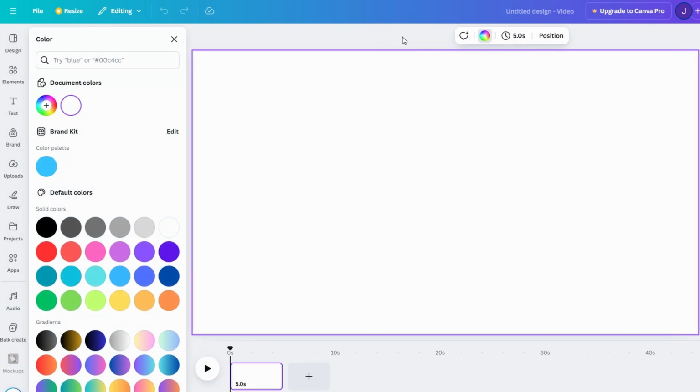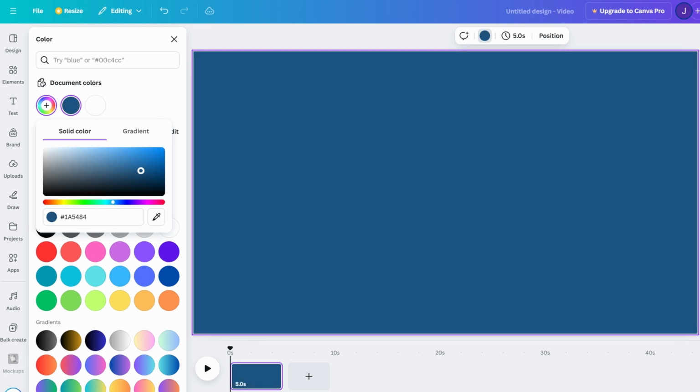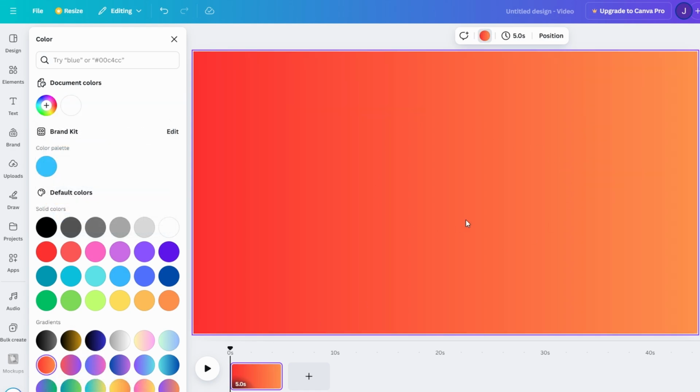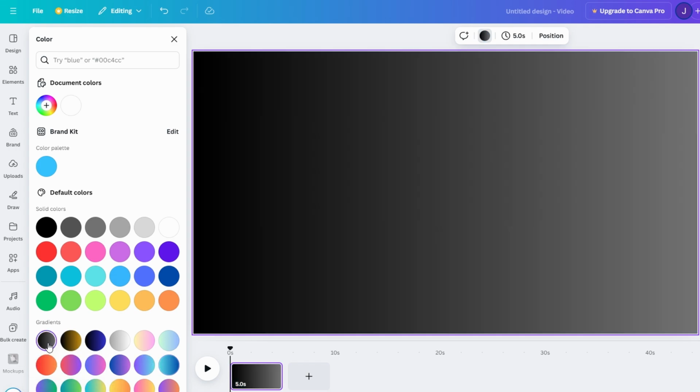On the top toolbar, you'll see a color palette option. This is where you can experiment. Choose a color that complements your brand identity, or matches the theme you're aiming for. For instance, if you're creating an intro for a creative channel, try a gradient sunset orange for a warm, welcoming vibe. Or, if you want something sleek and modern, go for a deep charcoal gray or soft pastel blue. Once you've made your selection, click Apply, and your background is ready. Doesn't that already feel like a step in the right direction?